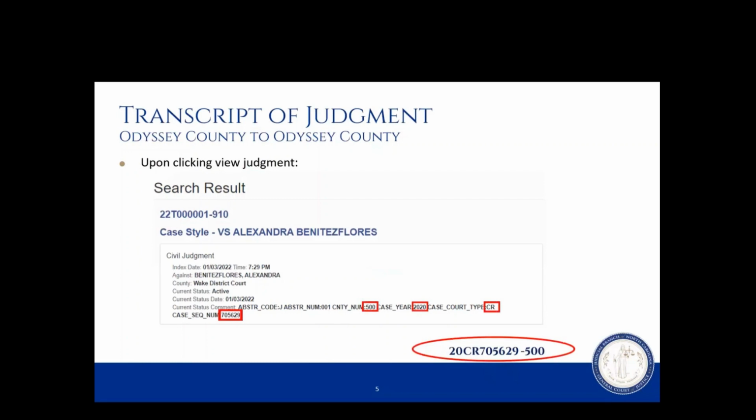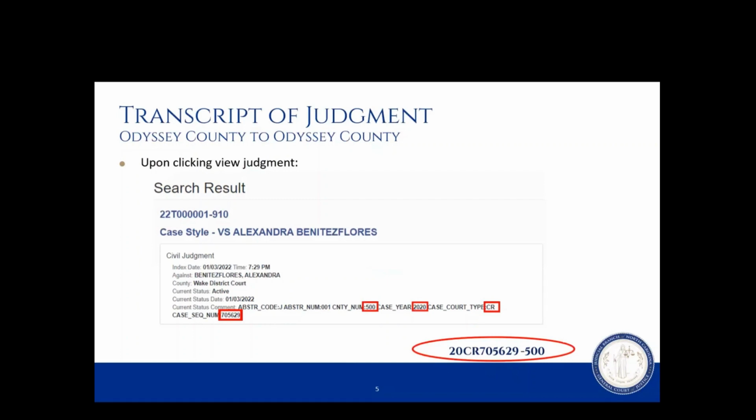Note the anatomy of this case number and how it has a 3-digit number at the end of it. Moving forward into Odyssey, this is how all case numbers will look. The 3-digit number at the end of the case number represents the county code. The county code information is what's currently used in VCAP, and this listing of county codes that correspond with their counties can be located on NCcourts.gov. In the example featured here, the county code is 500, and that means that this is a Johnston County case.